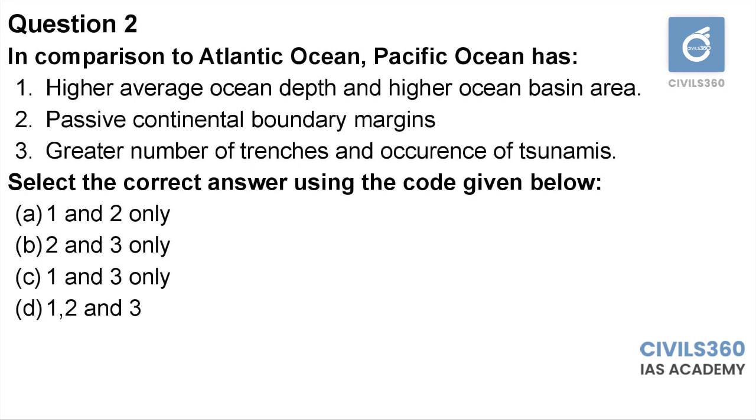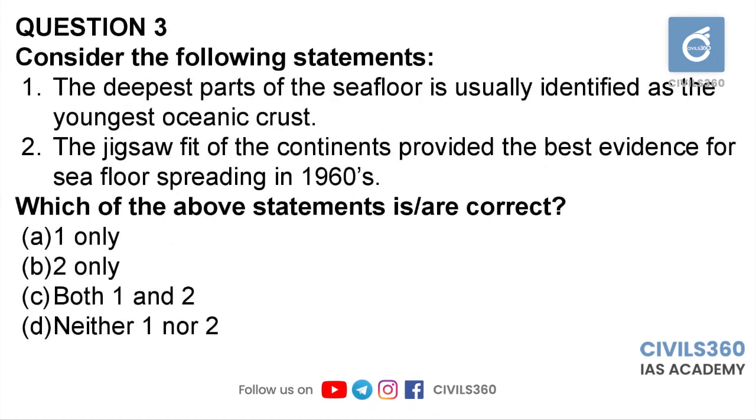Third statement is also correct. Greater number of trenches and occurrence of tsunamis. Pacific Ocean will have a lot of trenches, whereas Atlantic Ocean will have ridges. That is correct. Second question, option C, 1 and 3 only. Third question, consider the following statements. The deepest part of the seafloor is usually identified as the youngest oceanic crust.